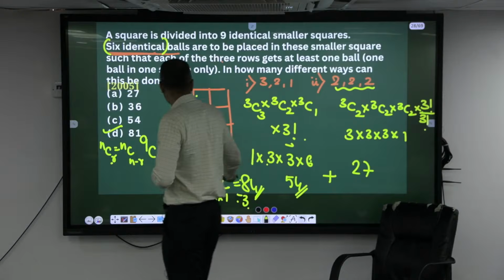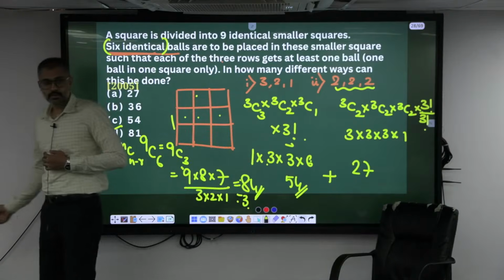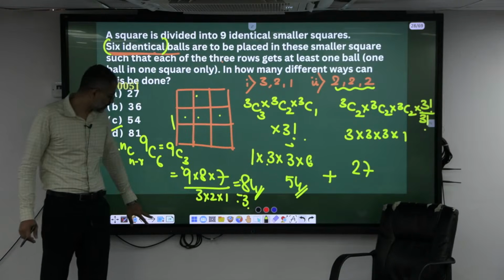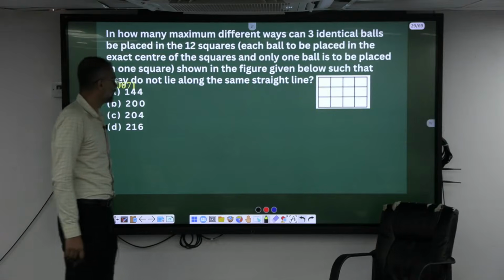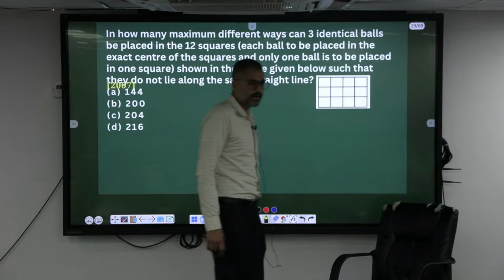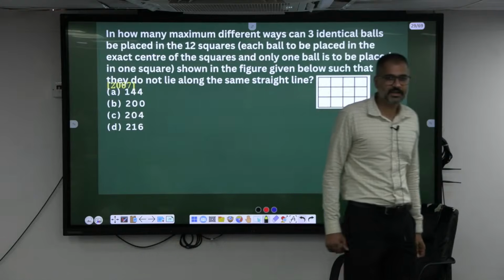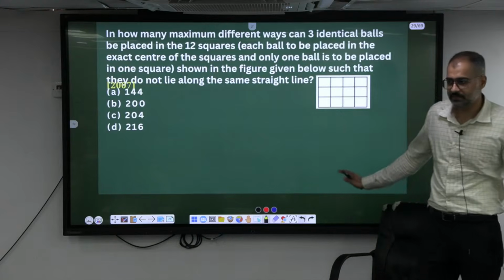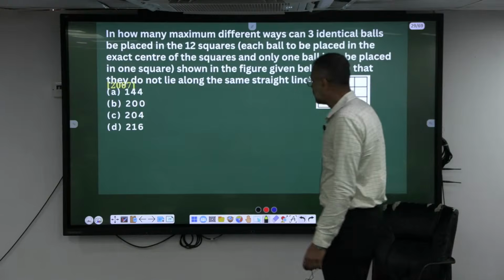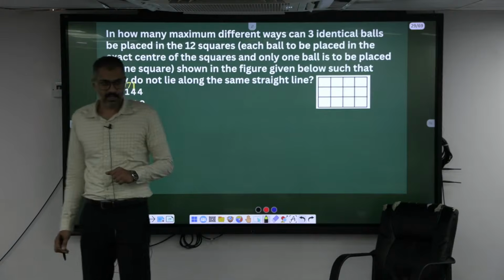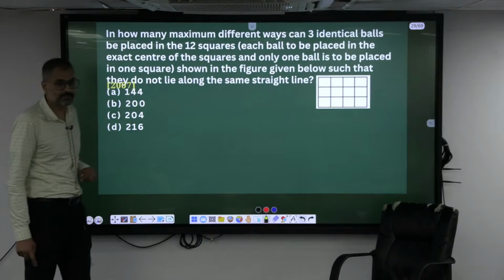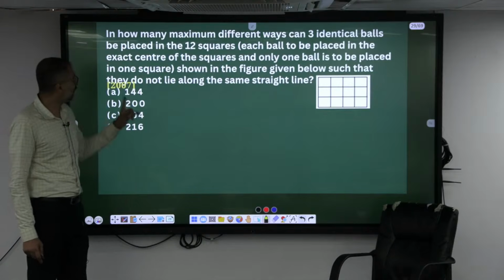Shall I move? Okay. Now look here. What is the variation you are observing here? One is the number of cells. How many are there? 12, madam. Okay, you do 4 by 3 there. How many balls have to be placed? 3 identical balls have to be placed in 12 squares.